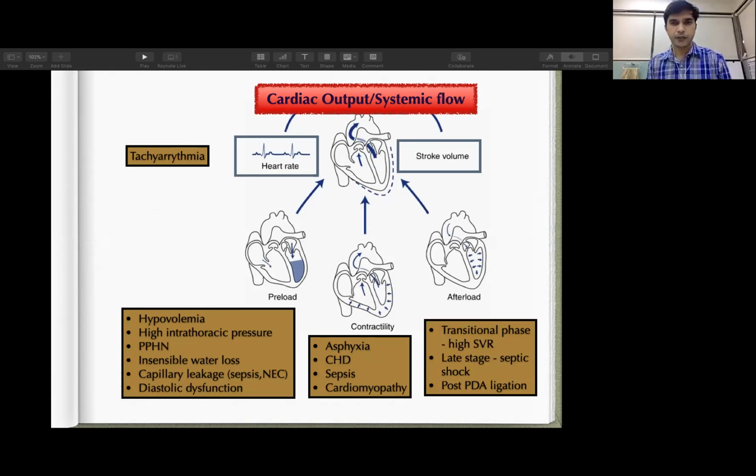Similarly, if your systemic vascular resistance is increased and that is hampering your cardiac output, then the underlying physiological abnormality will be like in the transitional phase. Immediately after birth, your SVR is high and that is leading to low cardiac output. Then your treatment strategy should be reducing afterload rather than giving a bolus or something else. So in this way, we can think about what physiological problem is hampering your cardiac output and systemic flow, and our management protocol should be on the basis of those things.